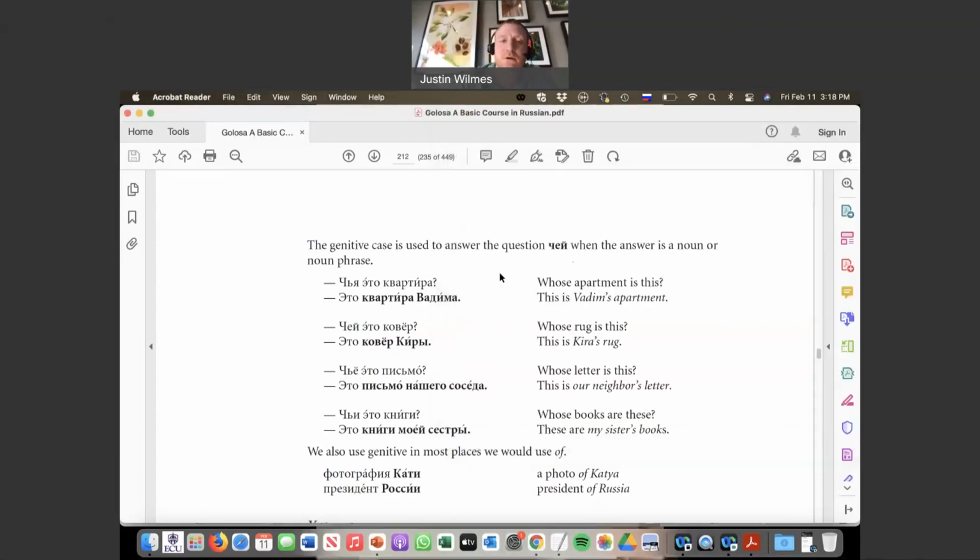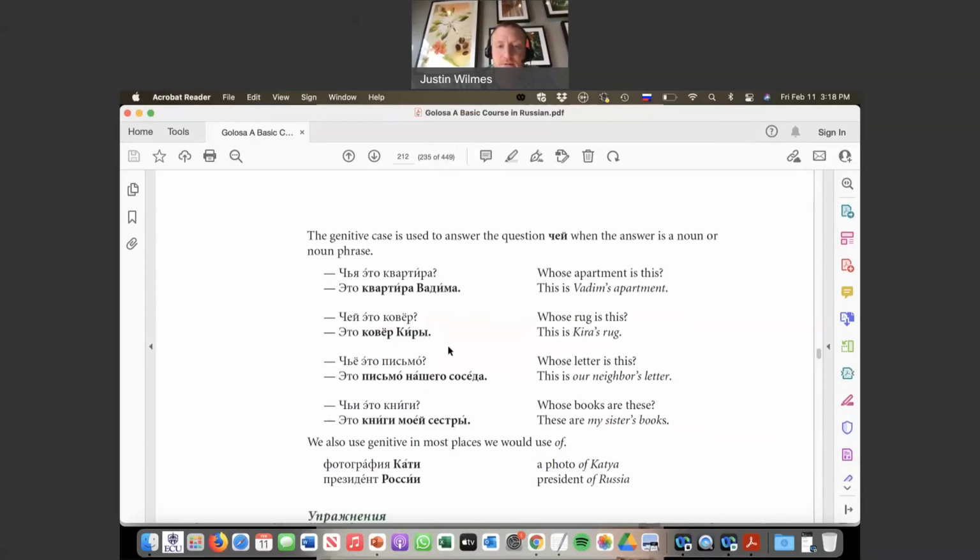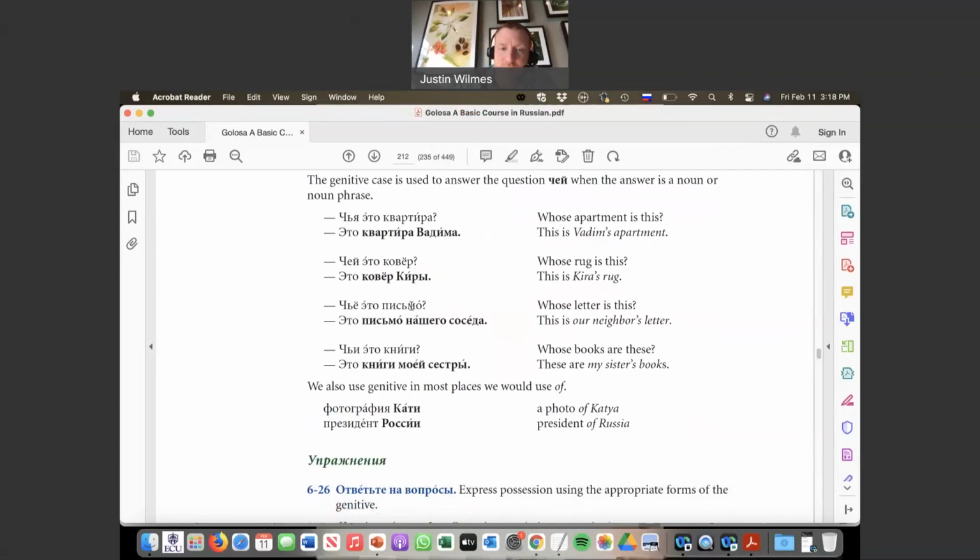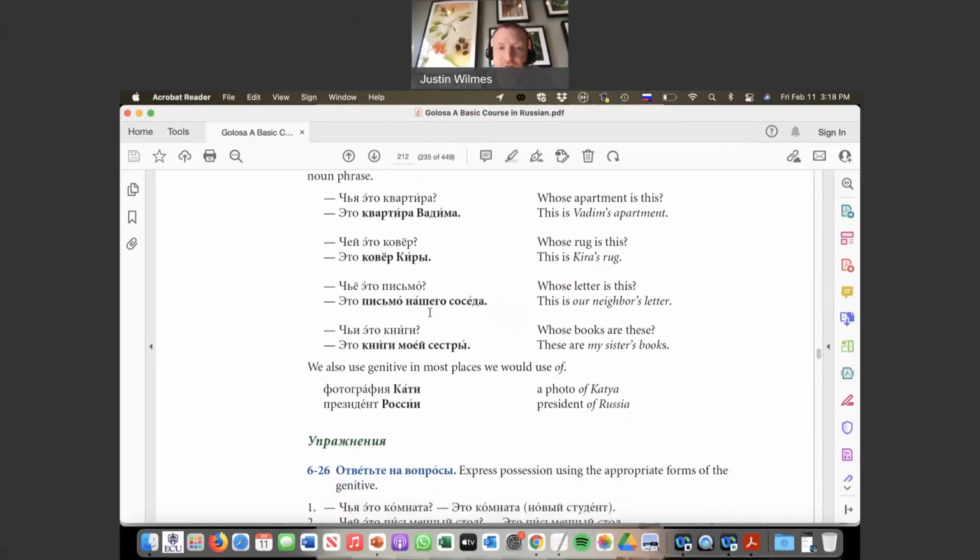So, for example, чья это квартира? Это квартира Вадима. This is Vadim's apartment. Чей это ковер? Whose rug is this? Это ковер Киры. It is Kira's rug. Чье это письмо? Whose letter is this? Это письмо нашего соседа. So наш сосед becomes нашего соседа, of our neighbor, the letter of our neighbor, or our neighbor's letter, right? Same thing. Чьи это книги? Whose books are these? Это книги моей сестры. These are the books of my sister.